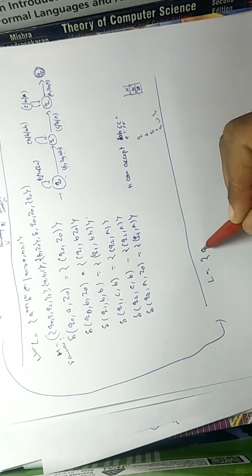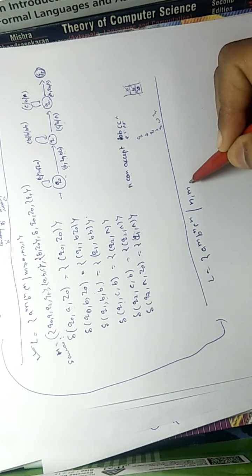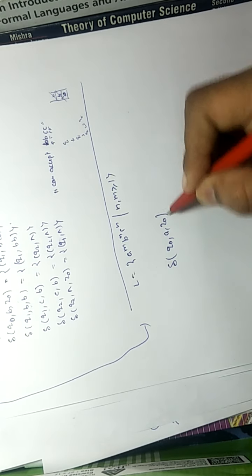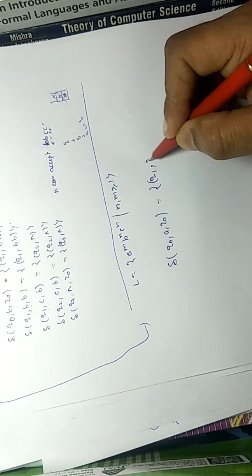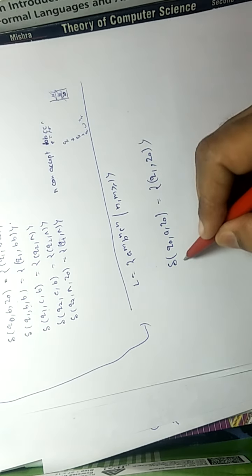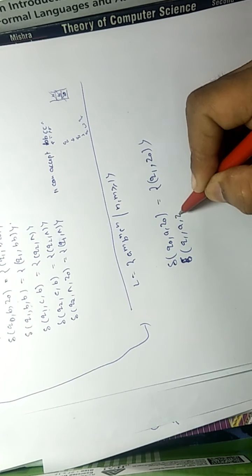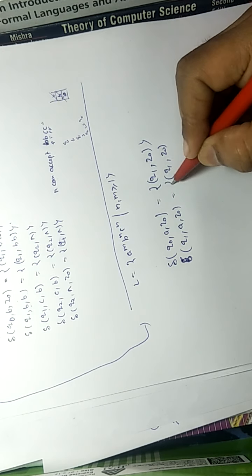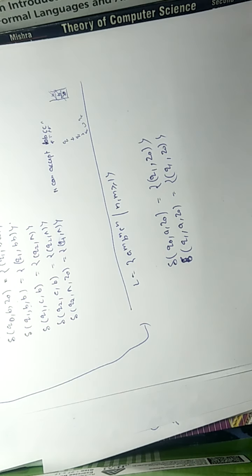So the PDA for L equal to A^m B^n C^n, n, m greater than or equal to 1, will look like this: reading the first A and changing the state to Q1 and doing nothing. Now at Q1, reading any number of A again and again, we are moving to Q1 and doing nothing. So here we are sure that if we are moving to Q1, we read one A.